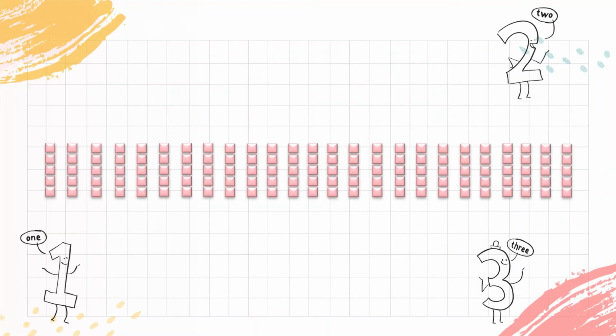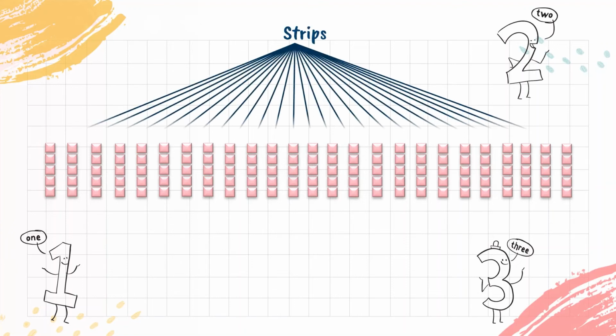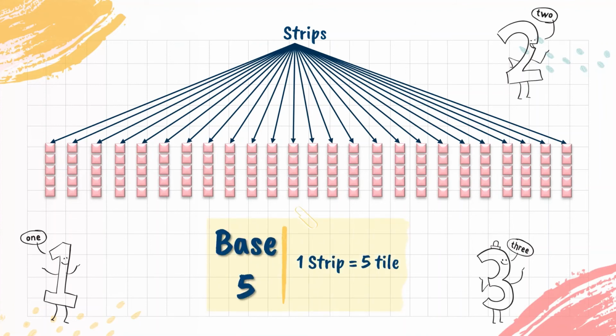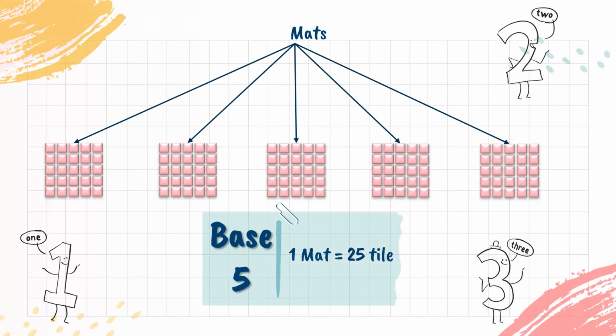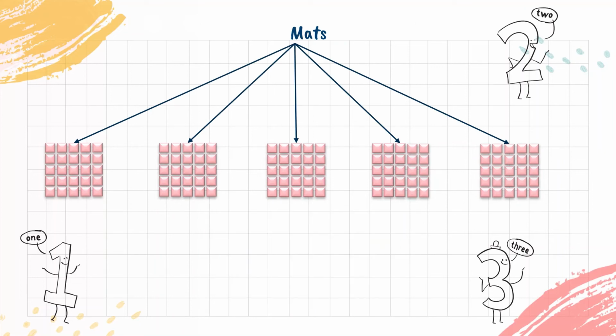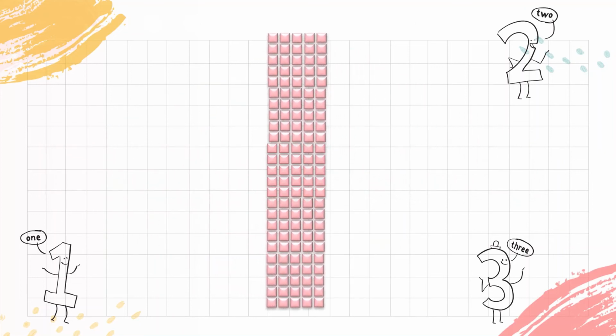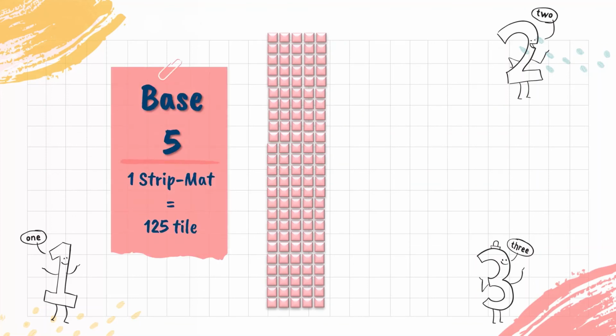So far, we have made collections in base 10. Let's see how numbers will be written in a different base. Let's take an example of base 5. In a base 5 system, a strip consists of 5 tiles. A mat consists of 5 strips, which amounts to 25 tiles altogether. A strip mat consists of 5 mats, or a total of 125 tiles, etc.